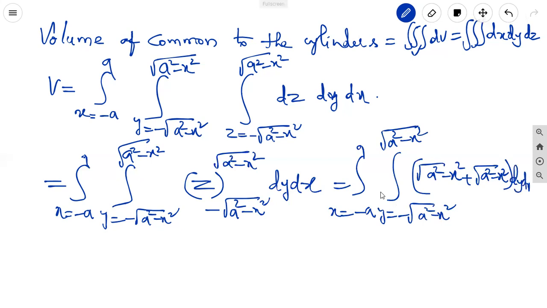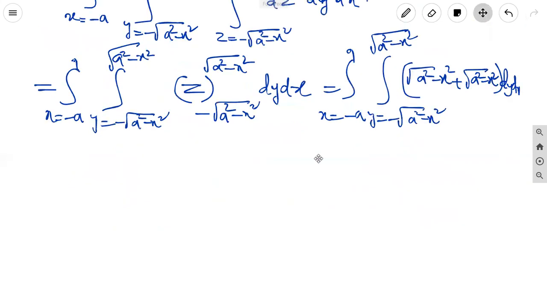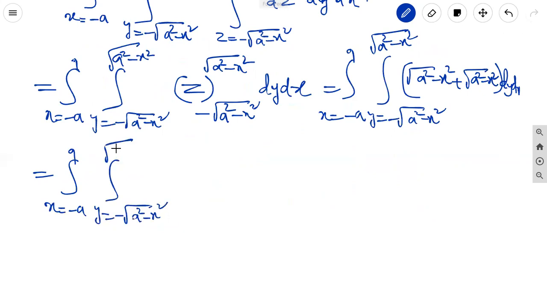The same terms means that is equal to integral x equal to minus a to a, y equal to minus under root a square minus x square to plus under root a square minus x square, 2 under root a square minus x square dy dx.